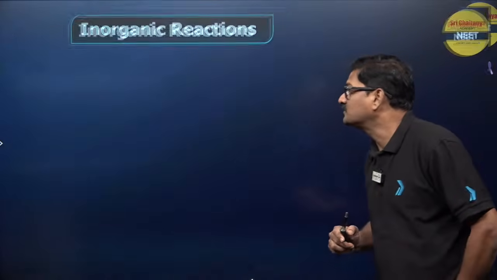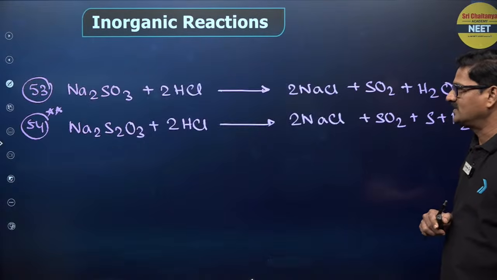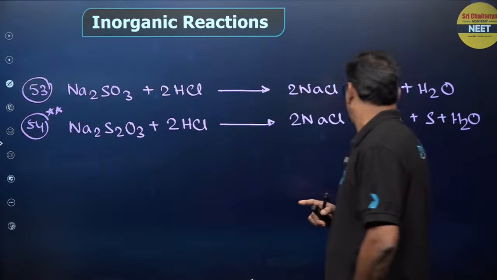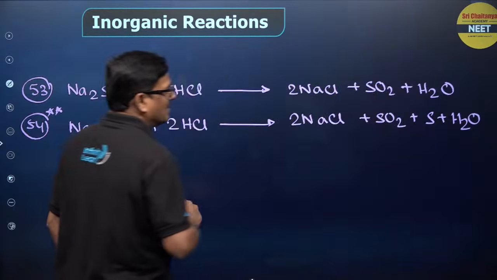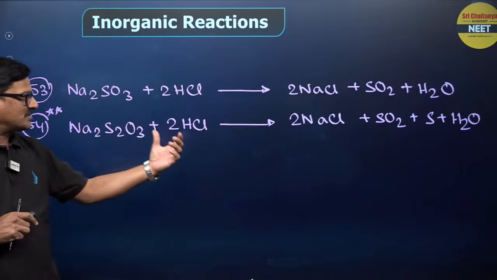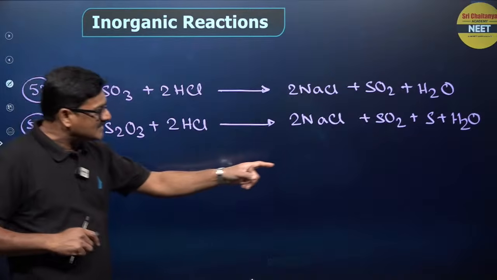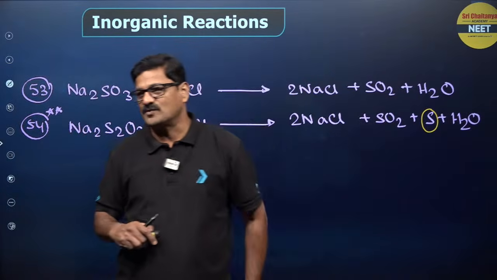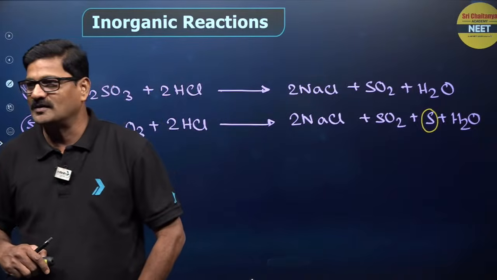Moving ahead, inorganic Na2SO3 plus HCl gives us NaCl plus SO2 and H2O. So, thiosulfate is going to give us sulfur dioxide, and sulfur is going to be deposited. Sulfur is going to be deposited. Are you getting it or not?